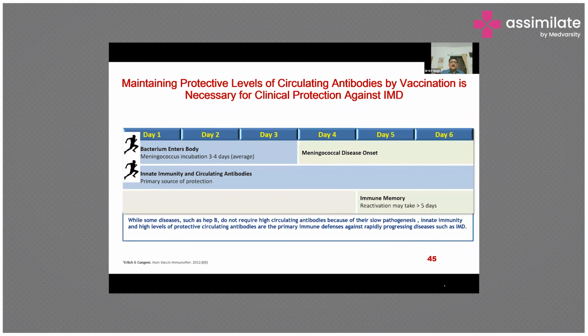Now come to this slide. Now how does vaccination work? This is the principle. You can see this slide, a very important slide. The most important thing is maintaining protective levels of antibodies by vaccination. This is required for clinical protection, because after initial vaccination, the circulating functional antibody level naturally begins to decline after some time. So if further booster vaccination does not occur, there may be a waning of clinical protection over time.